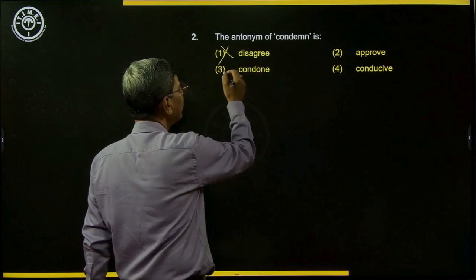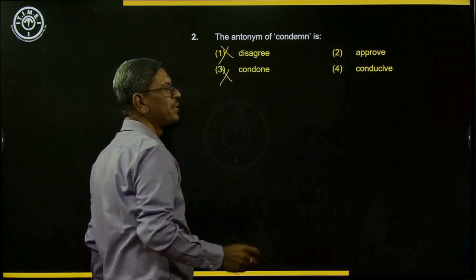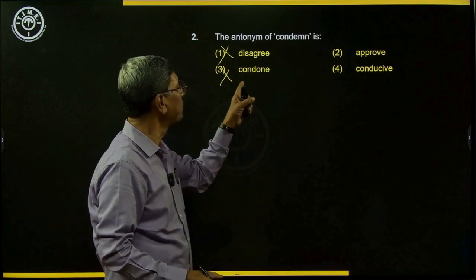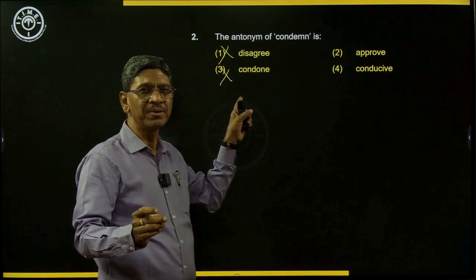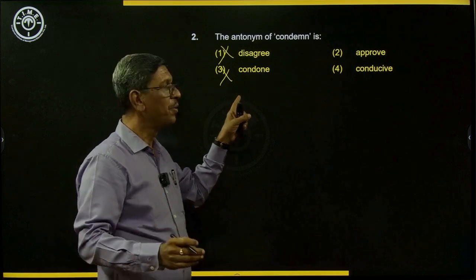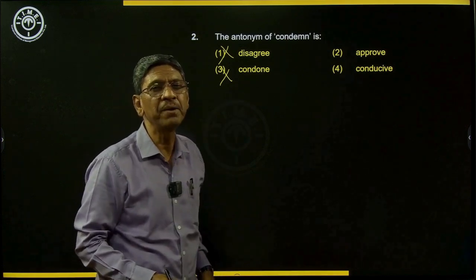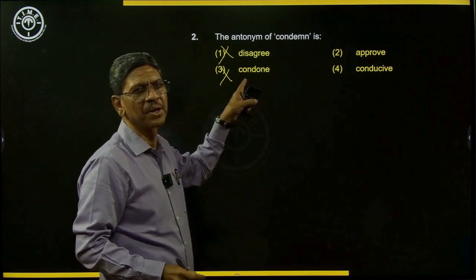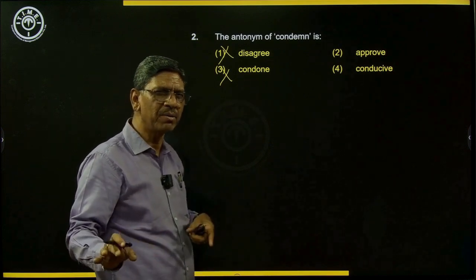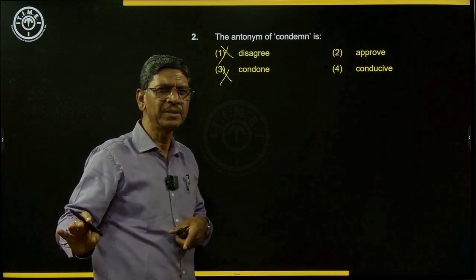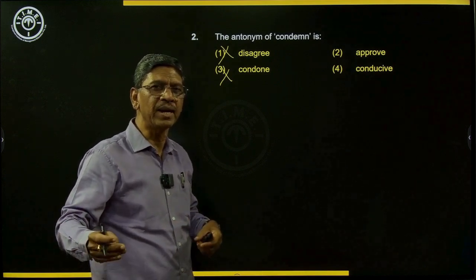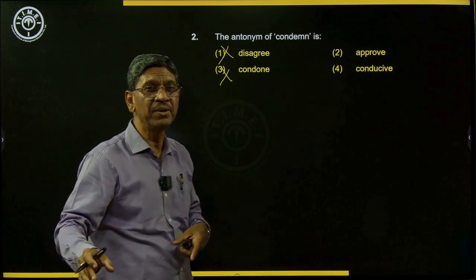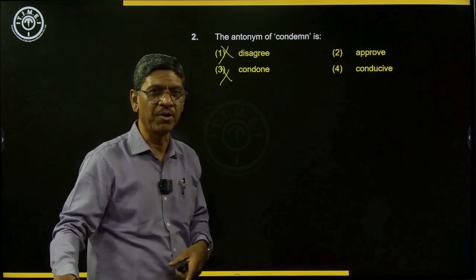Condone is a very strange word. What it means is to ignore or accept wrong behavior or bad behavior. That is the meaning of condone. Condone means you either ignore, behave as if you have not seen, or you accept somebody's bad behavior when they do something wrong.